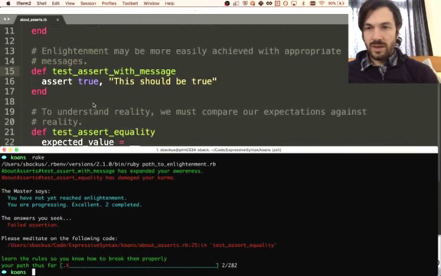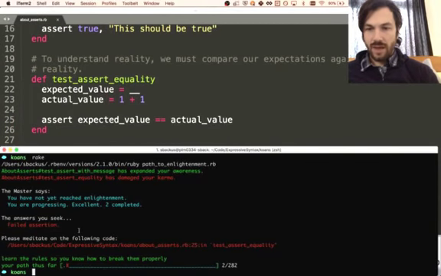Am I onto a different one? Yes. Line 25. So you are progressing. Excellent. Two completed. The answer you seek is failed assertions. Please meditate on the following code. Learn the rules so you know how to break them properly.